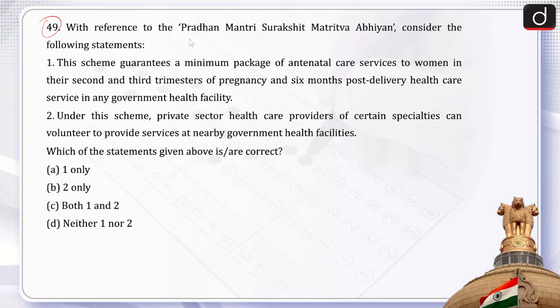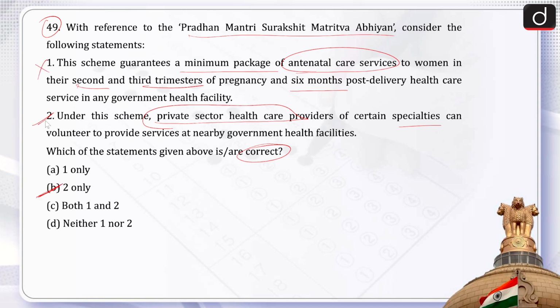Next, this is question number 49. With reference to the Pradhan Mantri Surakshit Matritva Abhiyan, consider the following statements. There are 2 statements and we have to talk about the correct statement. First, this scheme guarantees a minimum package of antenatal care services to women in their 2nd and 3rd trimesters of pregnancy and 6 months post-delivery health care service in any government health facility. Second, under this scheme, private sector health care providers of certain specialties can volunteer to provide services at nearby government health facilities. Codes are 1 only, 2 only, both 1 and 2, neither 1 nor 2. The correct answer of this is option B, that is 2 only. So first is wrong, second is correct.